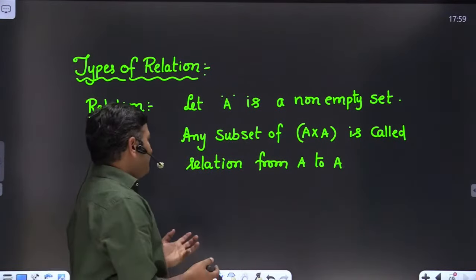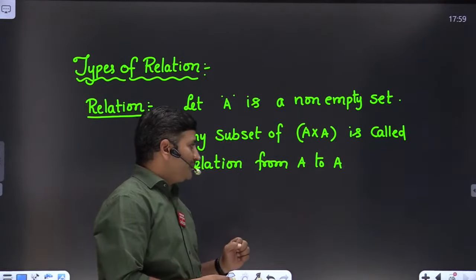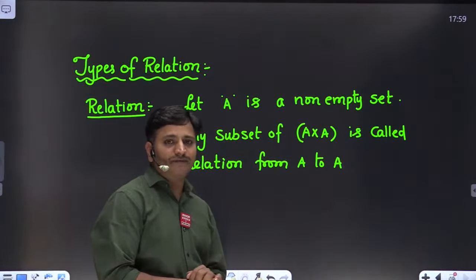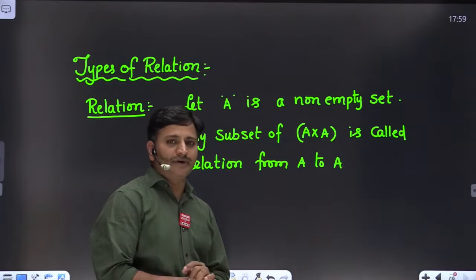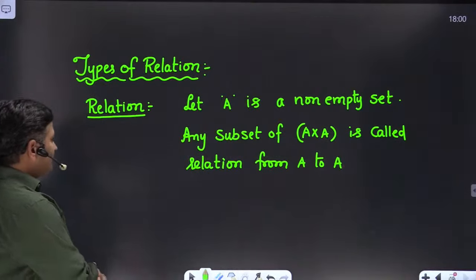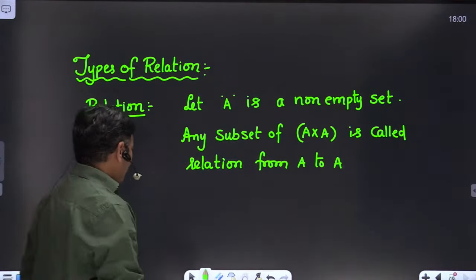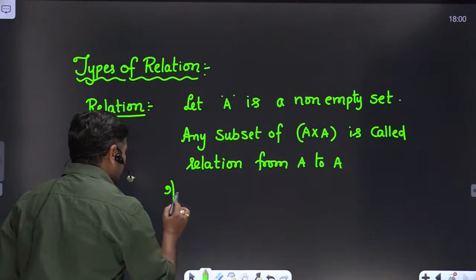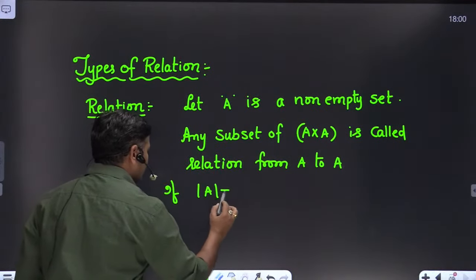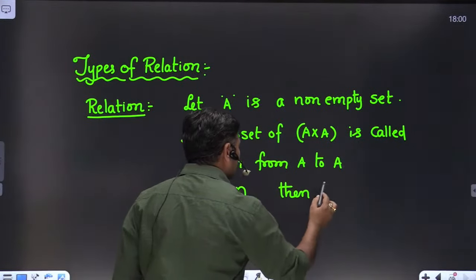The reason I am discussing the definition here is that without a proper definition we cannot answer the number of reflexive relations, number of symmetric relations, number of anti-symmetric relations, and so on, friends. So any subset of A cross A is called a relation, right? Now you tell me, friends, suppose the cardinality of A equals n, then how many elements are there in A cross A?